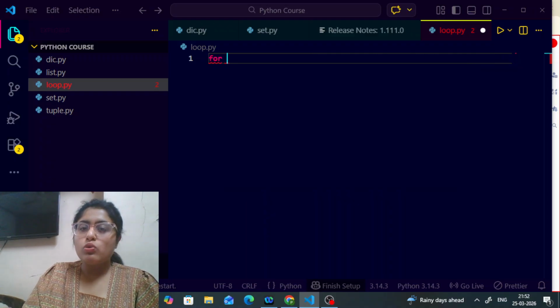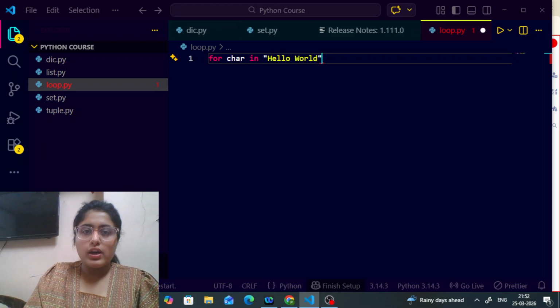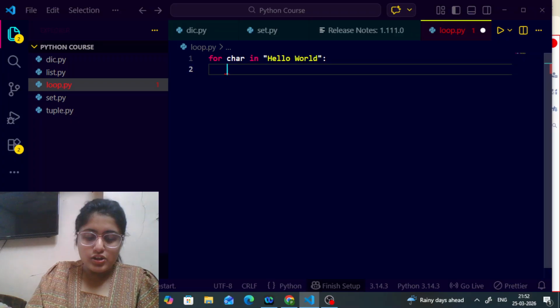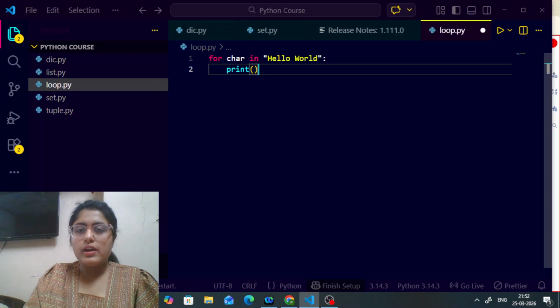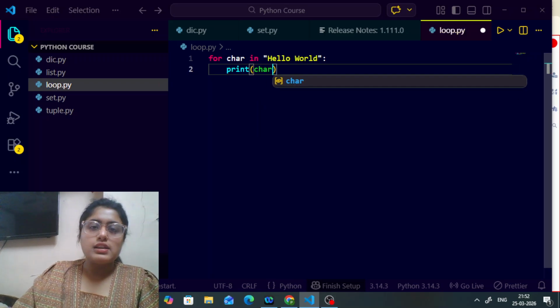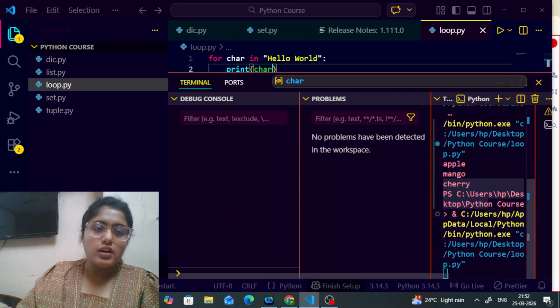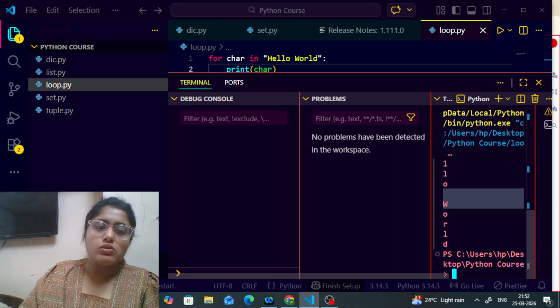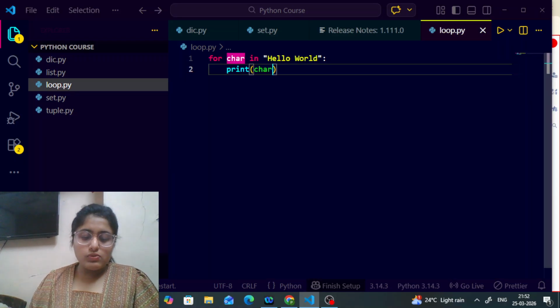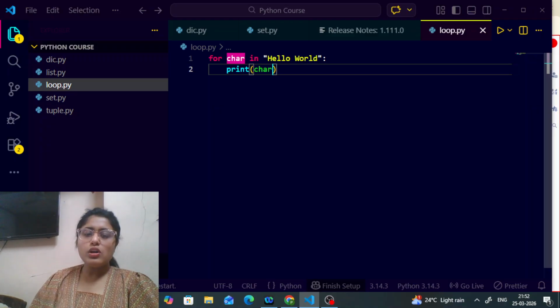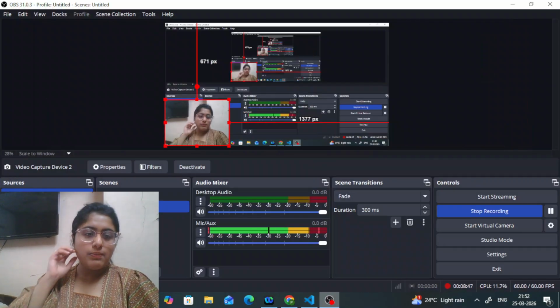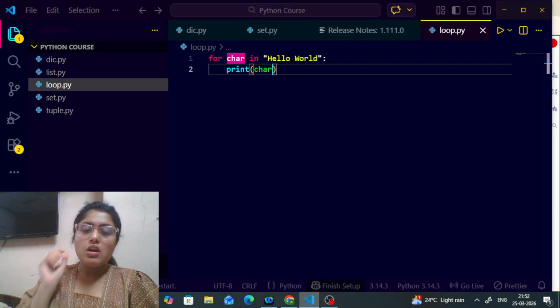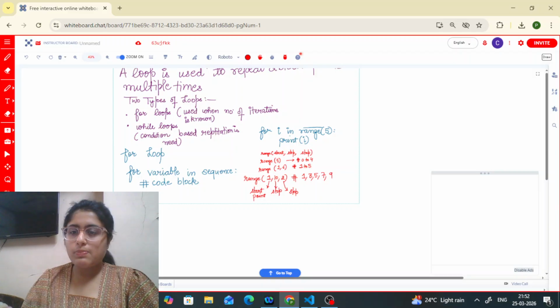So how can we apply the loop to a string, okay? So let's say for character in, let's say I'm writing over here the string to be hello world, okay? So in this case, I'm going to simply print the character, okay? Let me just print the character and let's see how I'm getting the output, okay? So in this case, I can simply say that this hello world is getting printed and a space is left also. I hope this was also pretty much clear to all of you. So that was all about the loops in Python, okay? So let's just move forward to the next part, okay?